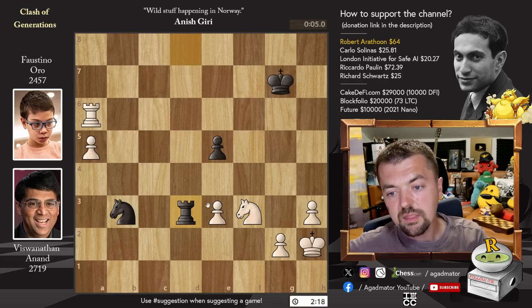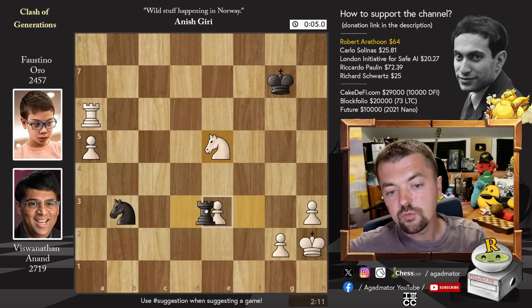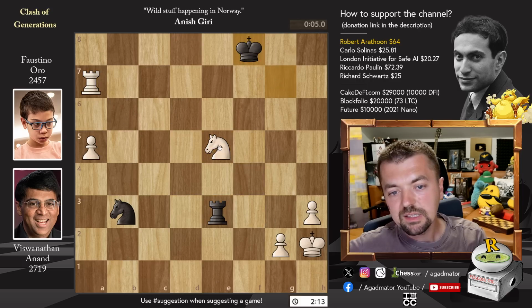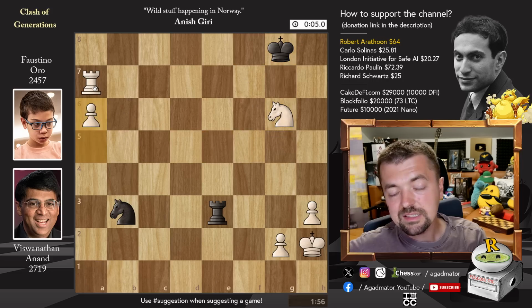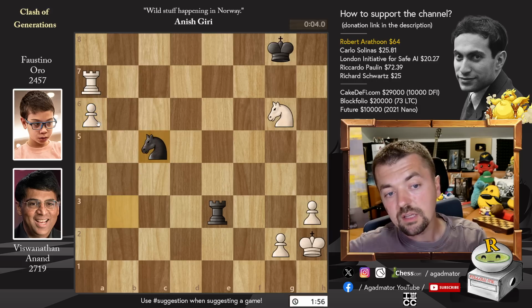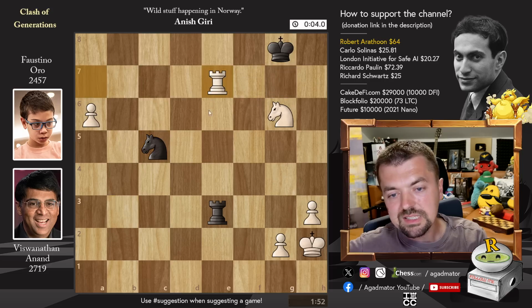We have rook to d3, knight captures on e5, rook captures on e3, and rook to a7 with check, king to f8, knight to g6 check, king to g8, and now pawn to a6. The pawn is now close to promotion. Knight to c5, trying to somehow win that pawn, but Anand just plays the beautiful rook to e7.